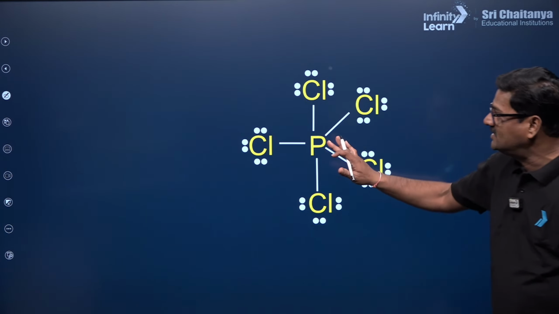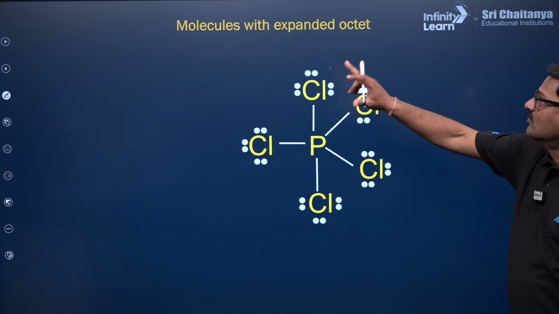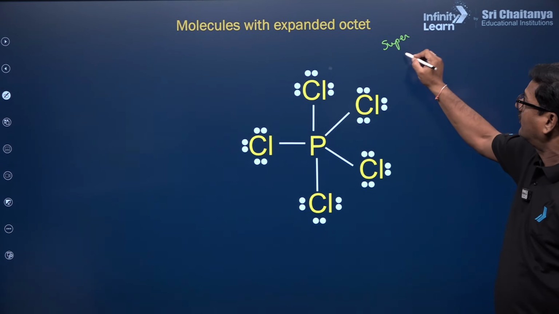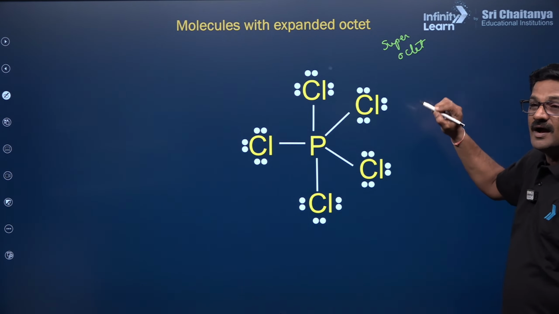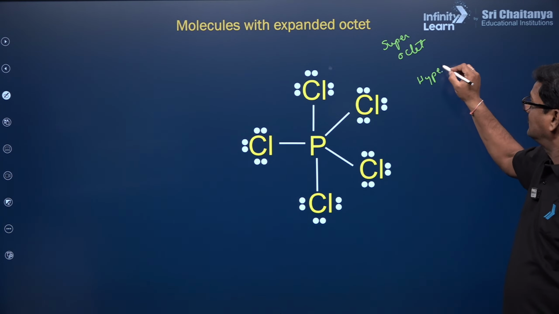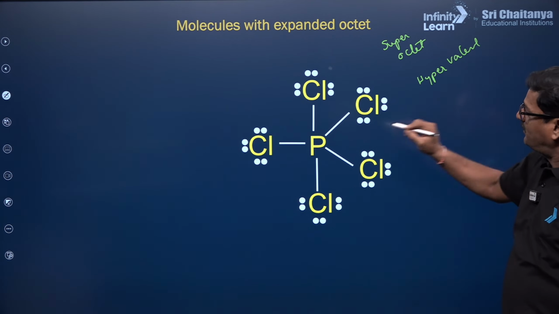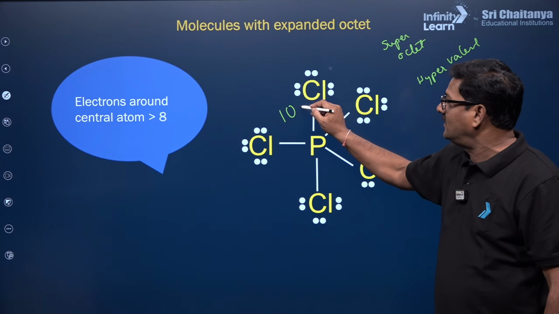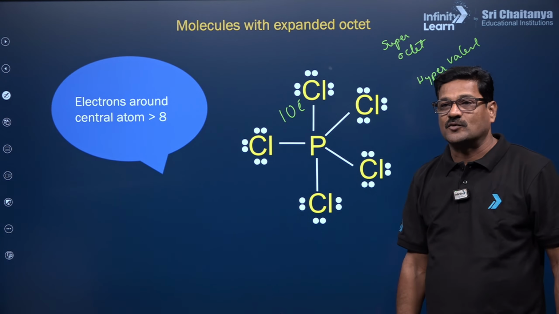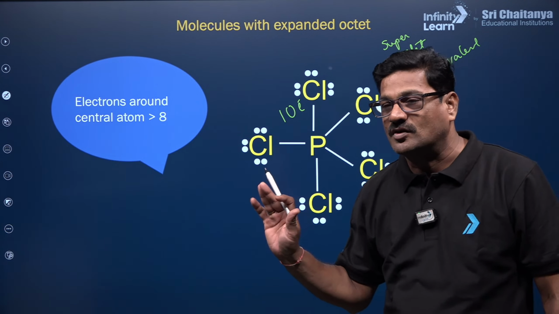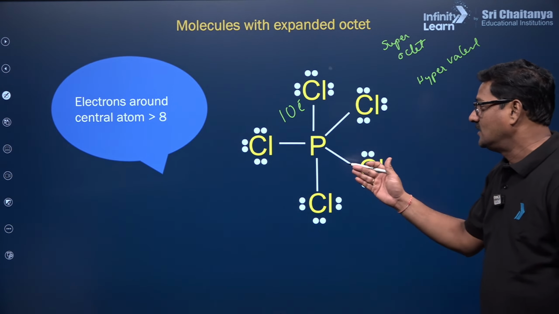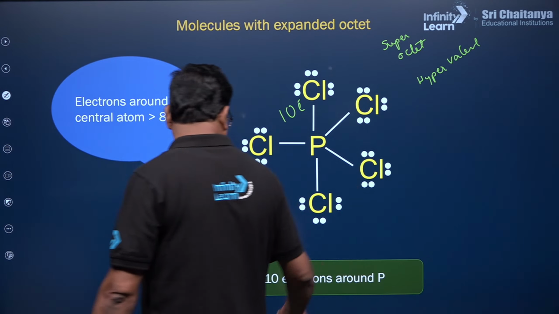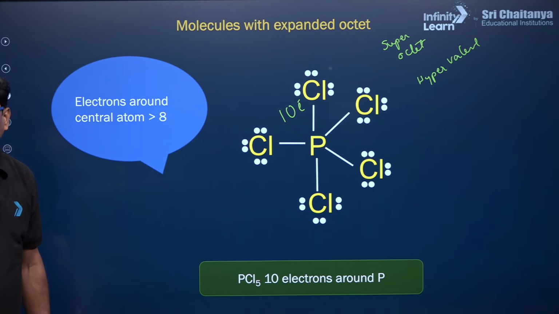Now you can see PCl5, a superoctet molecule with an expanded octet. It is called a superoctet or hypervalent molecule. Phosphorus has 5 bonds, which means it has 10 electrons, greater than 8 electrons. Of course, this is also not explained by the Lewis octet rule. PCl5 has 10 electrons around the phosphorus.